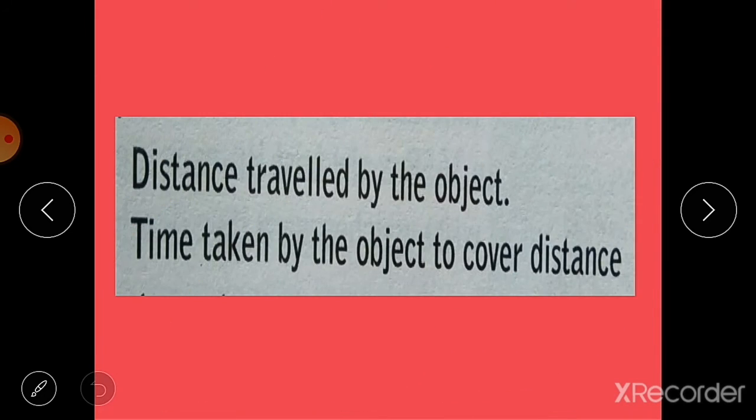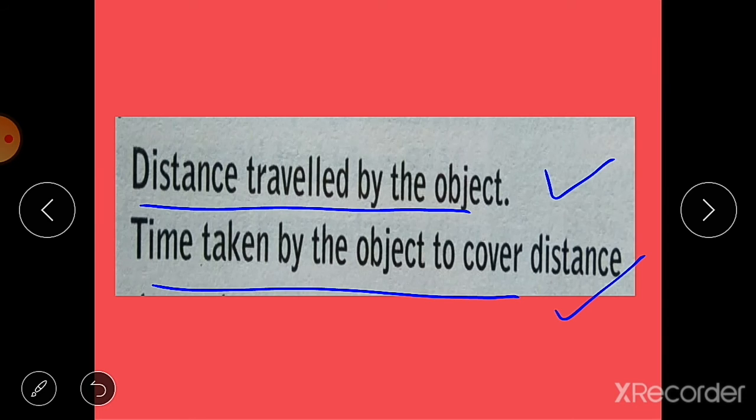But if you want to know how fast an object is moving, then what should we know? We should know two things: the distance traveled by the object and the time taken by the object to cover that distance.